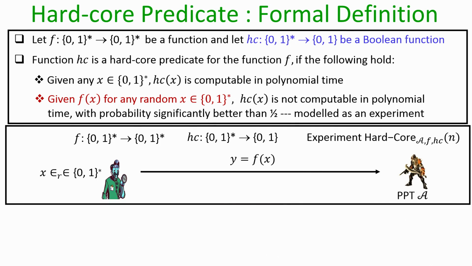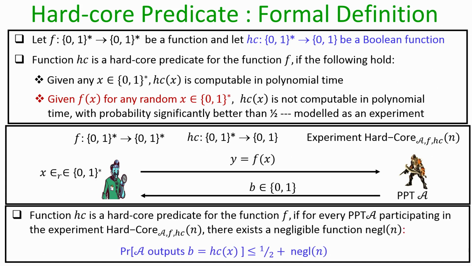The rule of the experiment is as follows: the verifier here picks a random x from the domain, computes the value of the function on that input x, and the corresponding output y is given as a challenge to the adversary. And the goal of the adversary, or the challenge for the adversary, is after seeing the value of y, it has to compute the value of h c of x without knowing the x. So, since h c of x is going to be a bit, the adversary outputs a bit, which could be either 0 or 1, and we say that adversary has won the game if actually b is equal to h c of x.